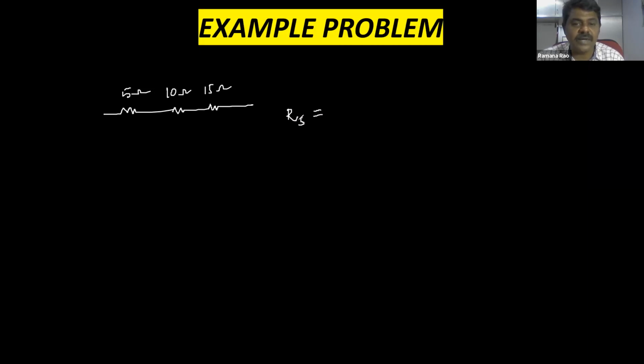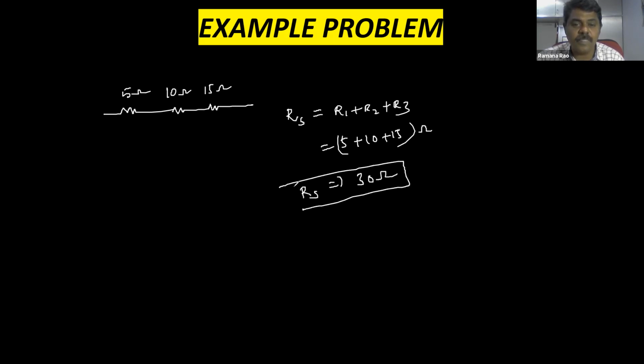So what is R equivalent in series? R1 plus R2 plus R3. Simply you have to add all the three, that's it. So that is 5 plus 10 plus 15 ohm. So this is how much? This is 5 plus 10, 15, plus 15, 30 ohm. So equivalent resistance is 30 ohm.